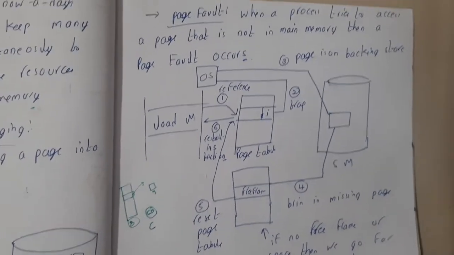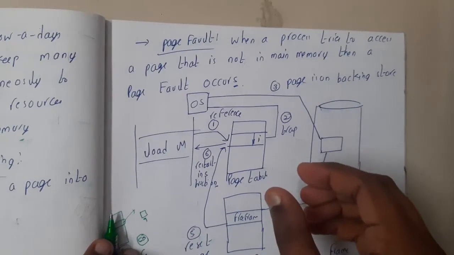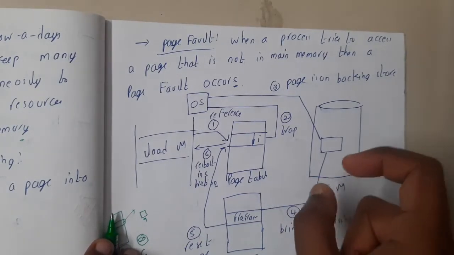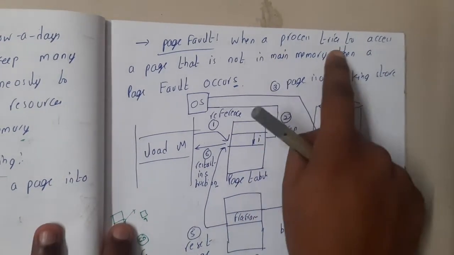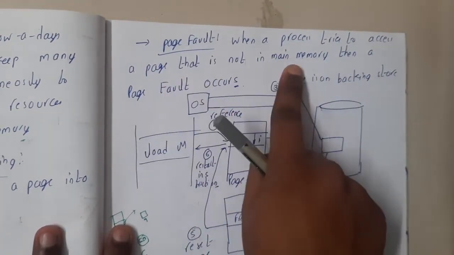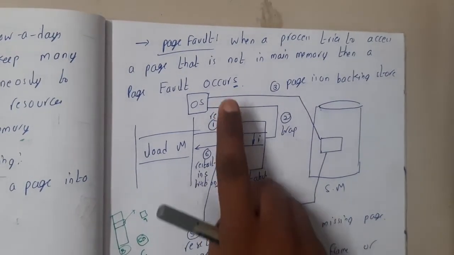First of all, let us understand what a page fault is. Page hit means, if you found the page directly, it will be a hit. Fault means it is a miss, right? When a processor tries to access a page that is not currently available in the main memory, then it is a fault.